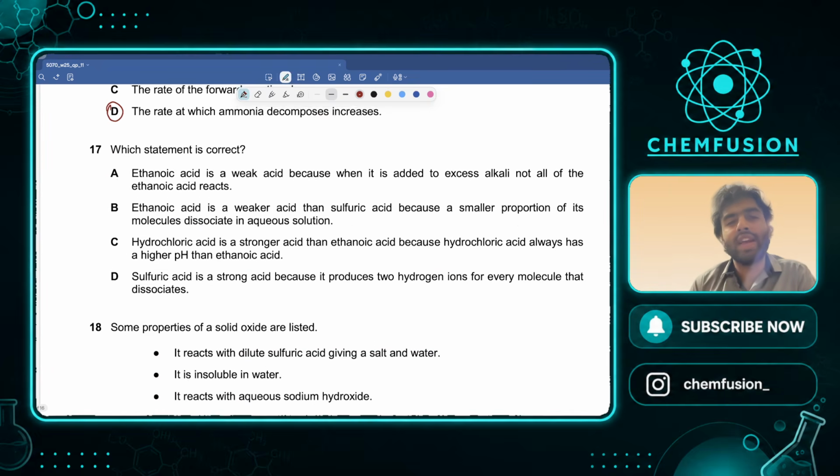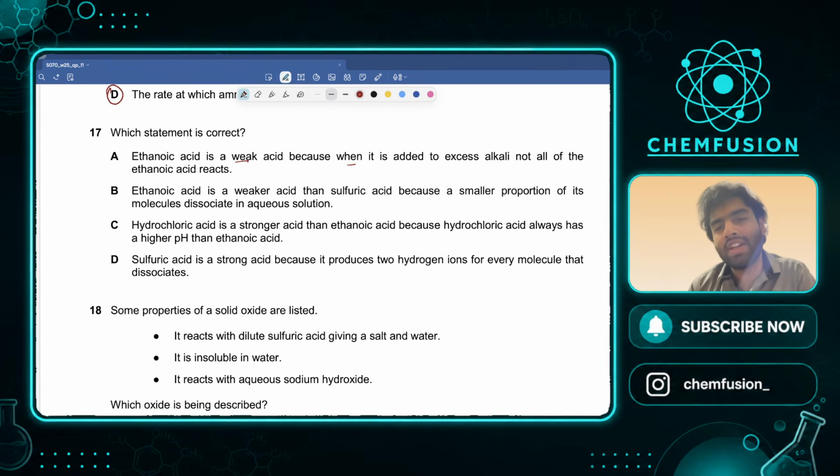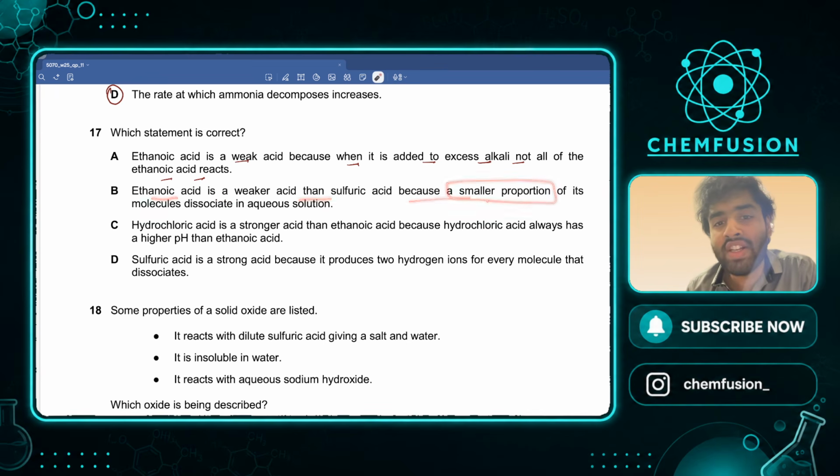Which statement is correct? Ethanoic acid is a weak acid because when it is added to excess alkali, not all of the ethanoic acid reacts. Now, when is an acid classified as weak or strong? It depends on its dissociation into ions, how partially or how fully it ionizes. So we have to look for the option that says ethanoic acid does not fully ionize. Option B says ethanoic acid is weaker than sulfuric acid because a smaller proportion of its molecules are dissociated in aqueous solution. Yes, that is exactly what partial dissociation means.